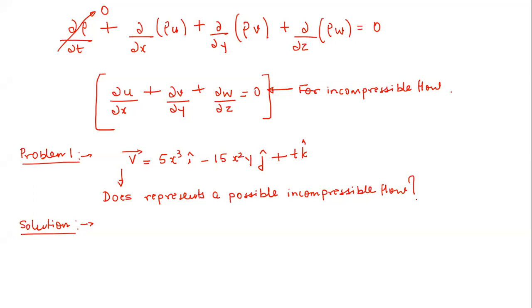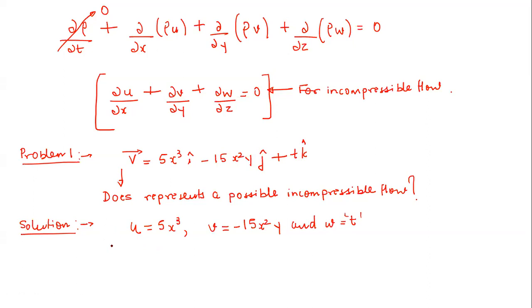compressible or incompressible flow. So first of all, let us take the equation. First of all, u is given as 5x³. Then v is given as minus 15x²y. And w is given as t. So you can see very clearly that the z direction velocity component is dependent upon the time t.